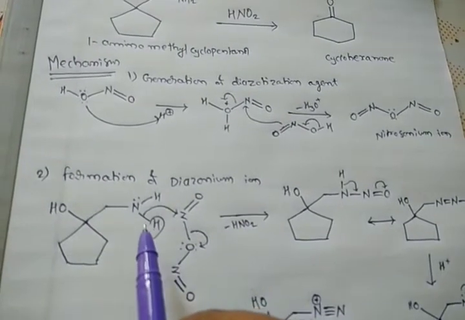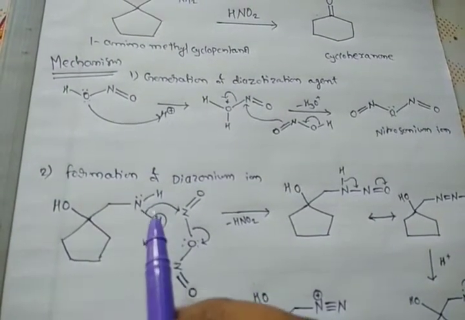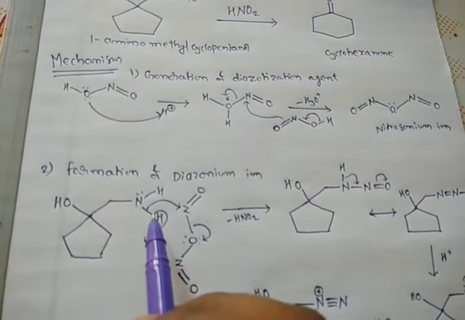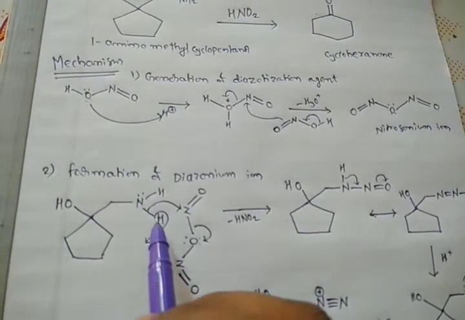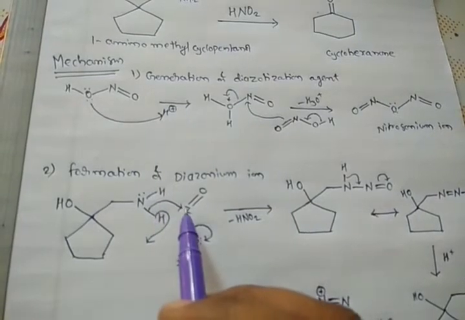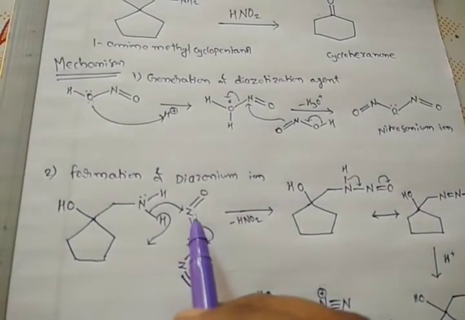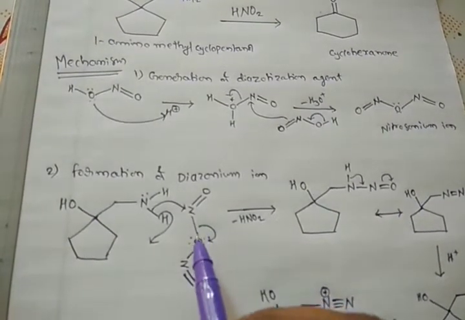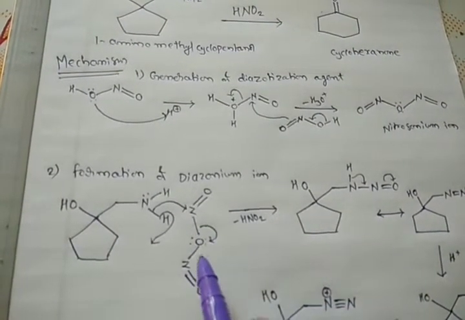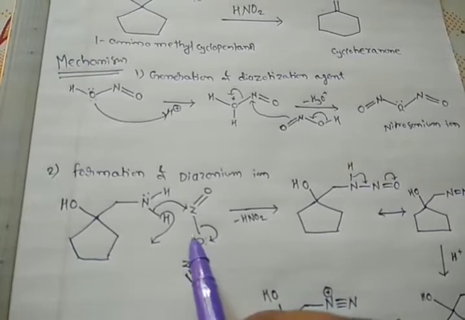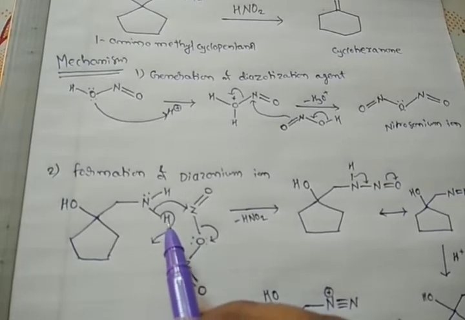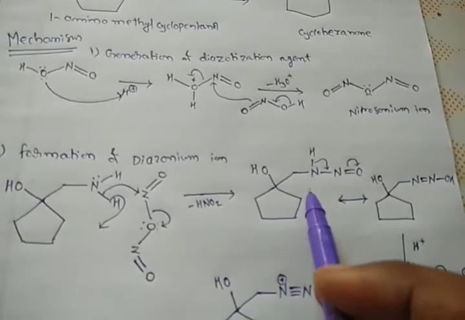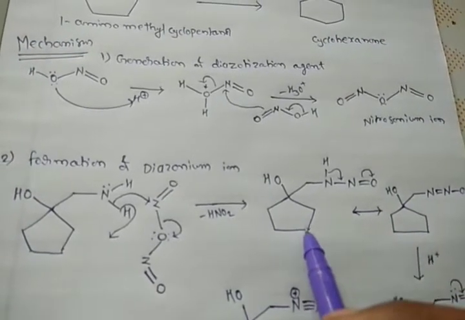Here I have taken directly the bond pair of electrons between nitrogen and hydrogen, which attack one of the nitrogens of the nitrosonium species, which results in the cleavage of the nitrogen-oxygen bond. This anion reacts with the liberated H plus and gives HNO2, and results in the formation of such type of intermediate.